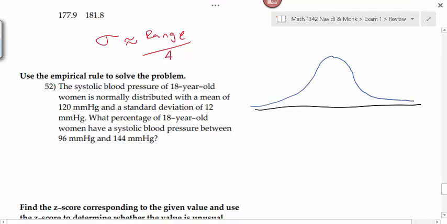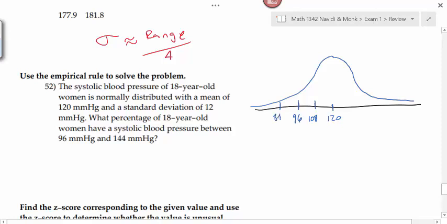Well, it would be 0 if our mean was 0, but for this problem, what were we told the mean was? The mean is 120, so we're going to put 120 in the middle here. Then we add and subtract one standard deviation as we go out. Does that make sense? Our standard deviation here is 12. What's 120 minus 12? And what's 108 minus 12? And what's 96 minus 12?